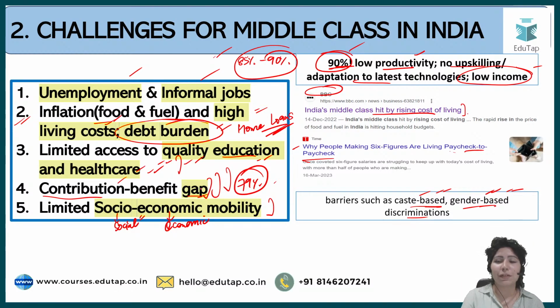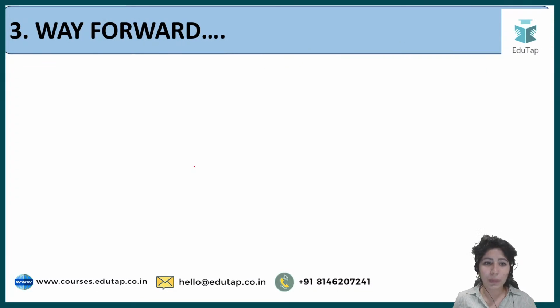Then the contribution benefit gap, the tax. Obviously, recently we have seen in this budget that the tax bar for higher income has been increased for tax paying categories. Also this can be dealt with. There can be different methods which can be taxed, not just the income, but the contribution can be kept in mind. Then for socio-economic mobility, we'll see the solution.